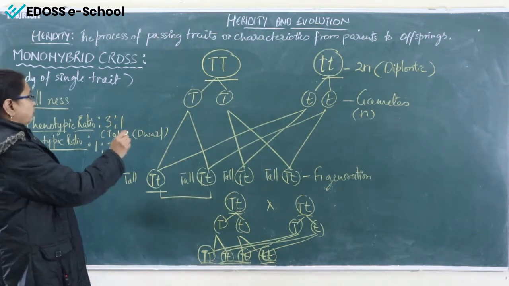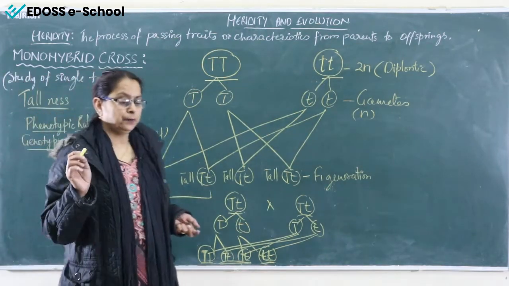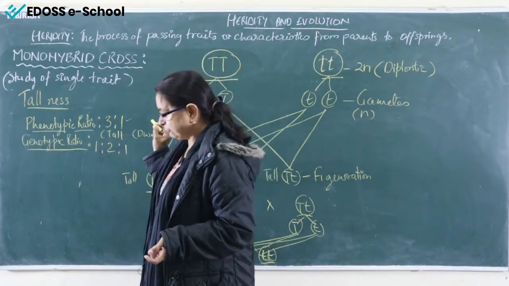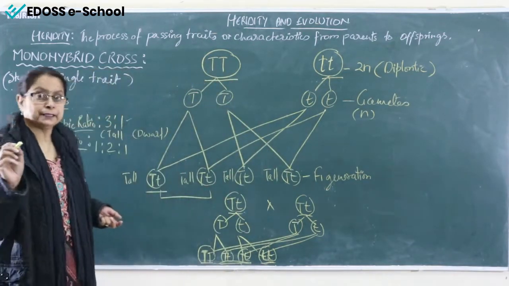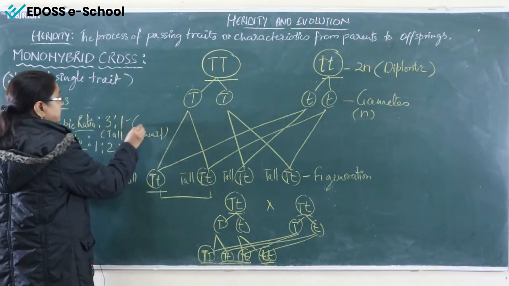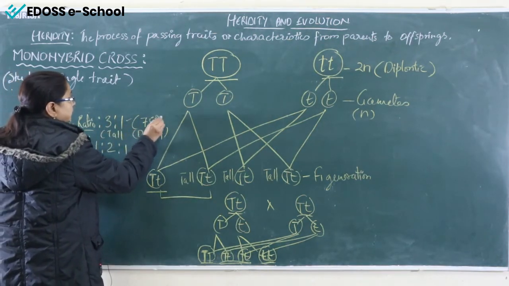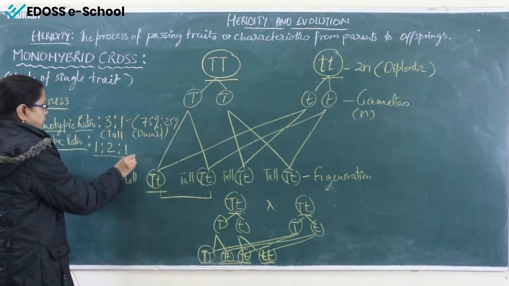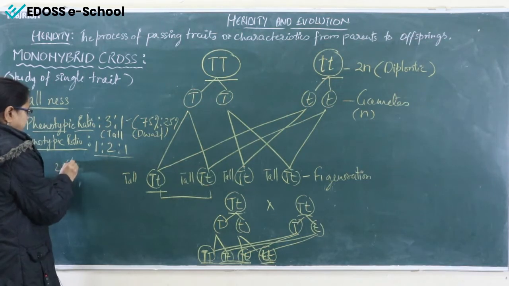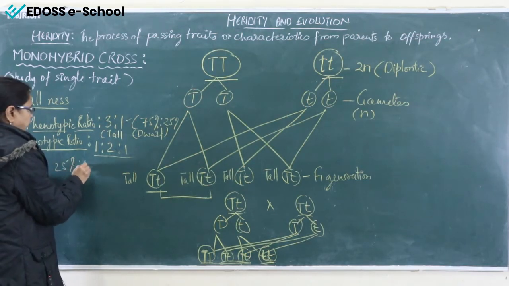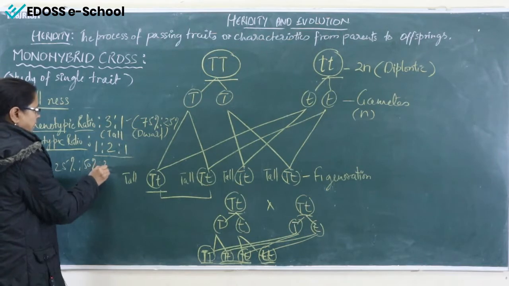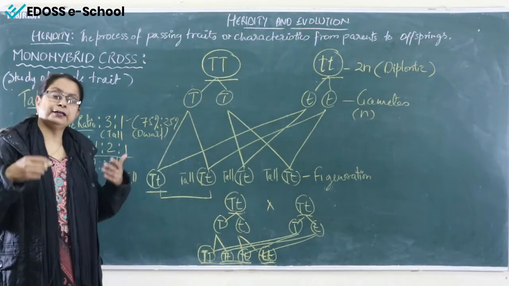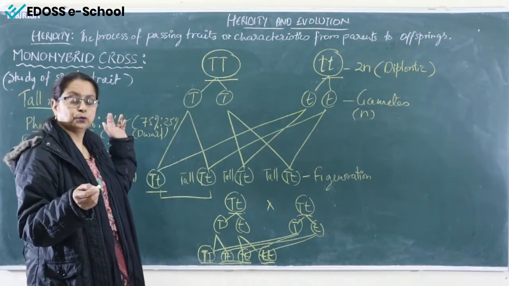So if the question has been asked in the ratio form, then you have to write it in this form. But if they ask in the form of percentage, then 3:1 means 75% to 25%. And regarding 1:2:1, 25% to 50% to again 25%. This you can practice by taking different combinations of monohybrid cross.